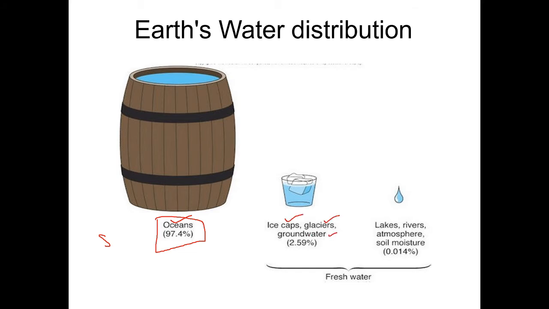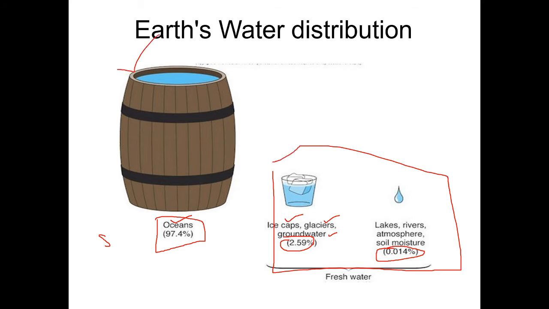This is fresh water. The lakes, rivers, atmosphere and soil moisture are 0.014%. So these two are fresh water, but ocean water is not fit for drinking, it is not fresh water. But the majority of the water is occupied by oceans.